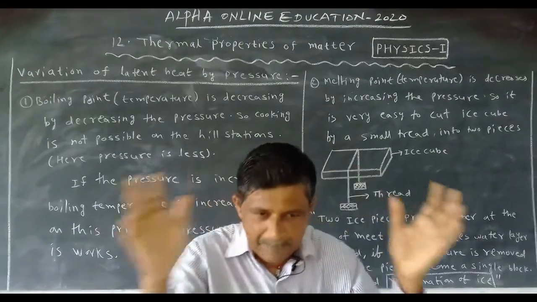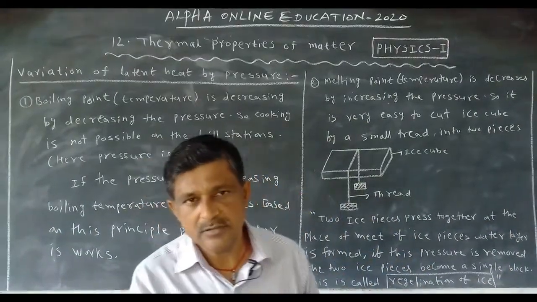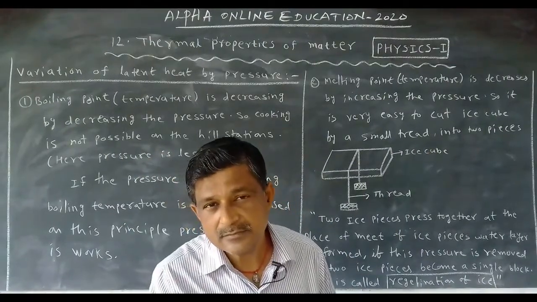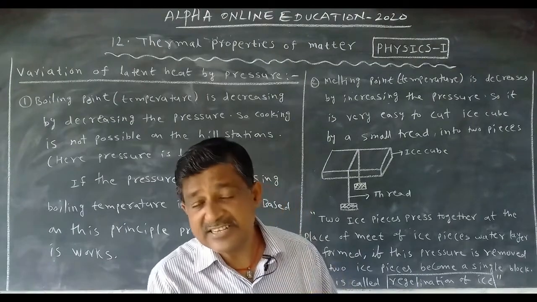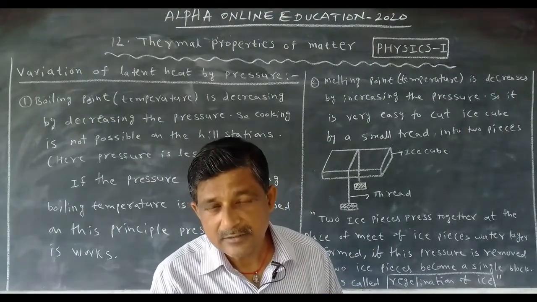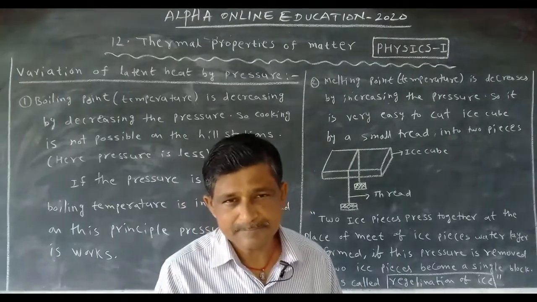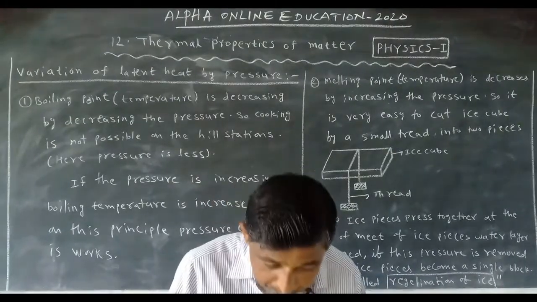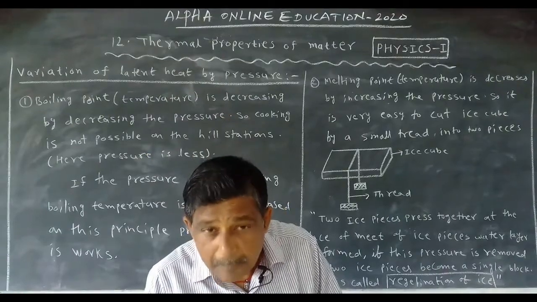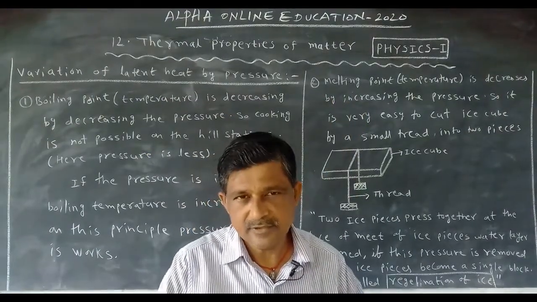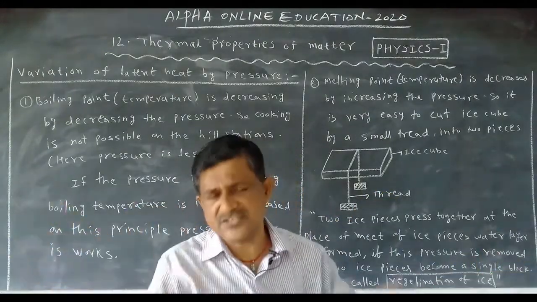Okay. Now, based on this, we have a 2 marks question. When the pressure increases, what happens to the melting point? It decreases. If the pressure increases, melting point decreases. If the pressure decreases, melting point increases. Is it clear? Pressure increases, melting point decreases.